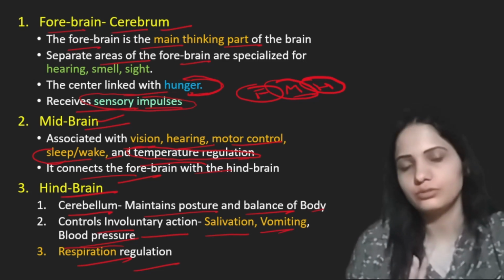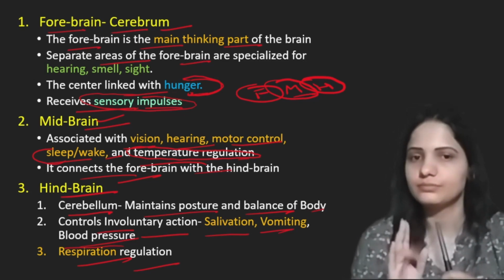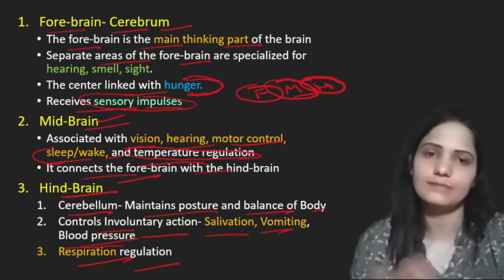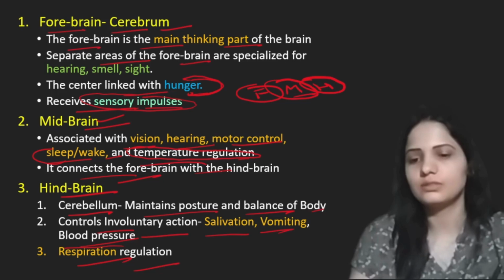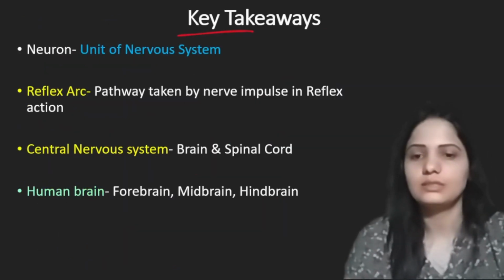This must be understood. In today's video we have covered the human nervous system, human brain, central nervous system, peripheral nervous system, reflex action, reflex arc, neuron. These were the topics we discussed today. Hope you are clear. Now here we have the key takeaways.